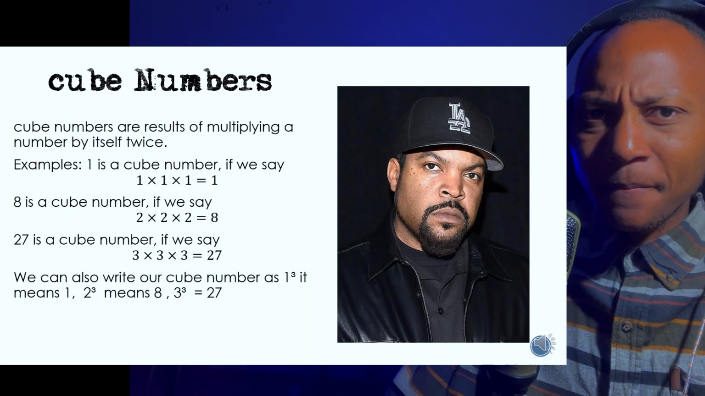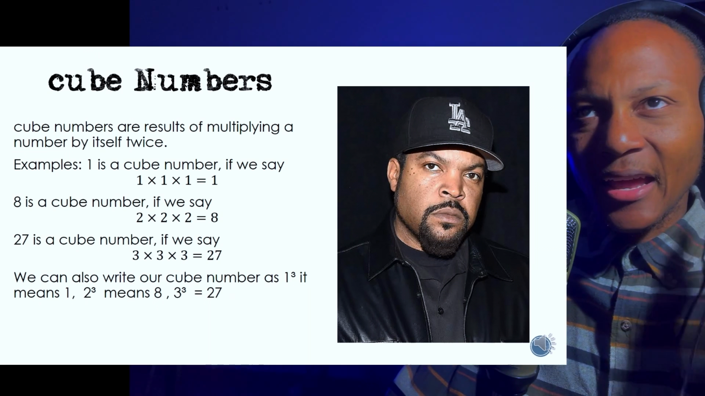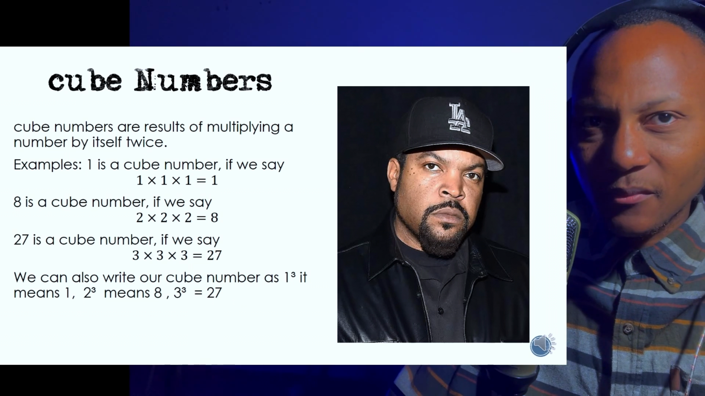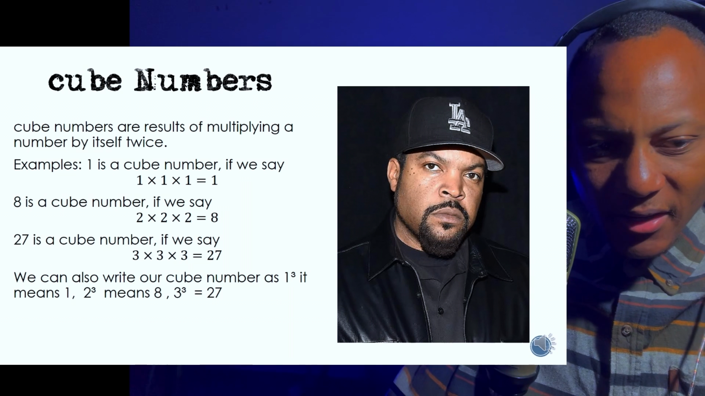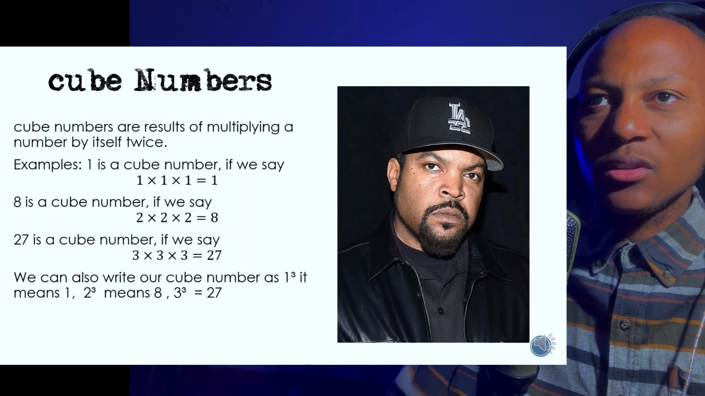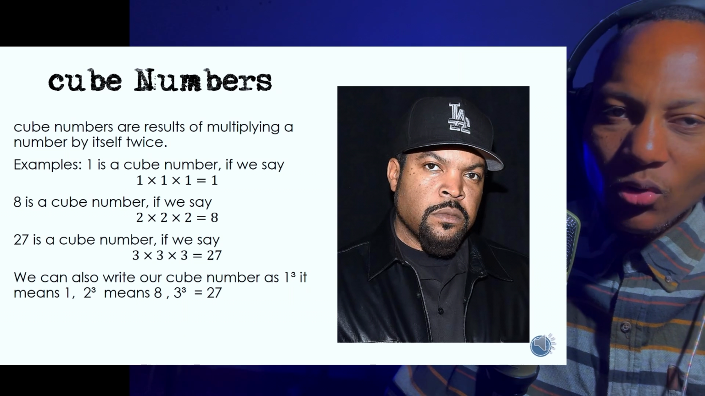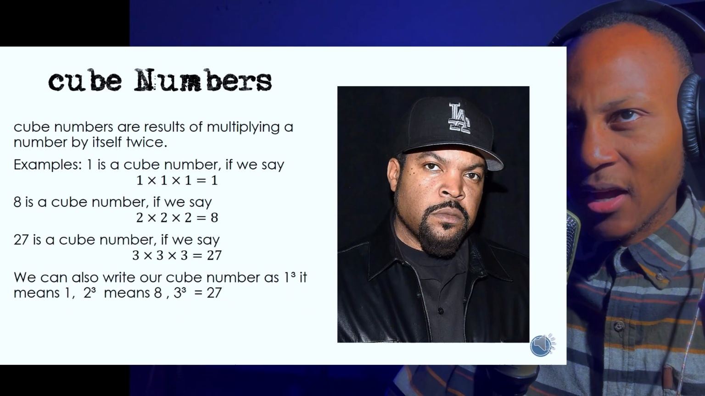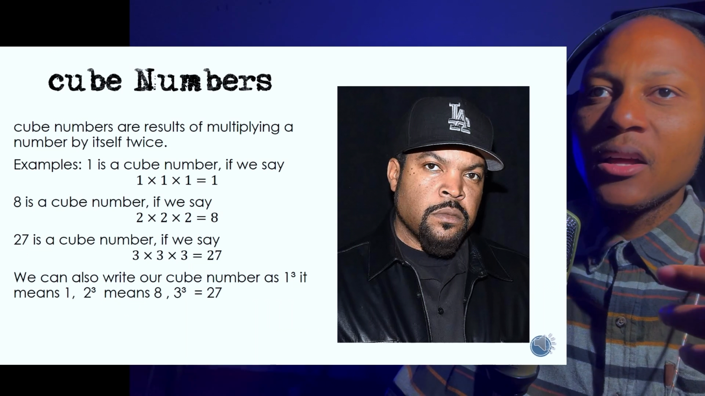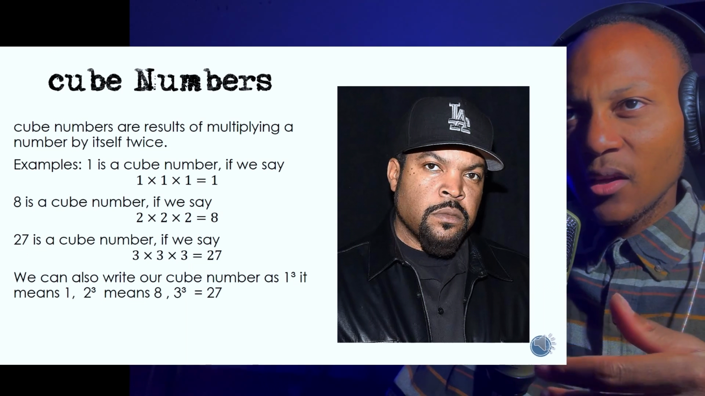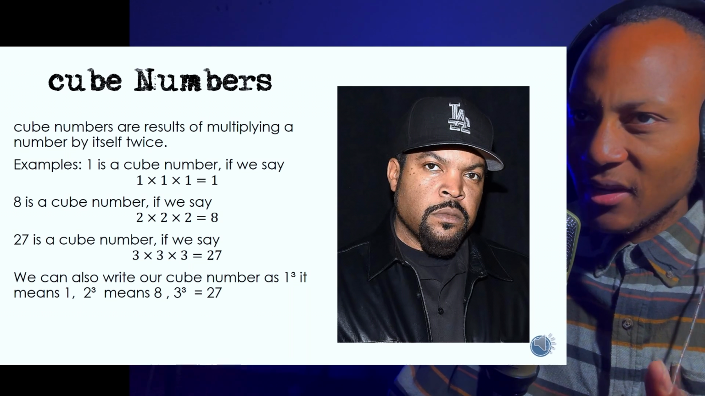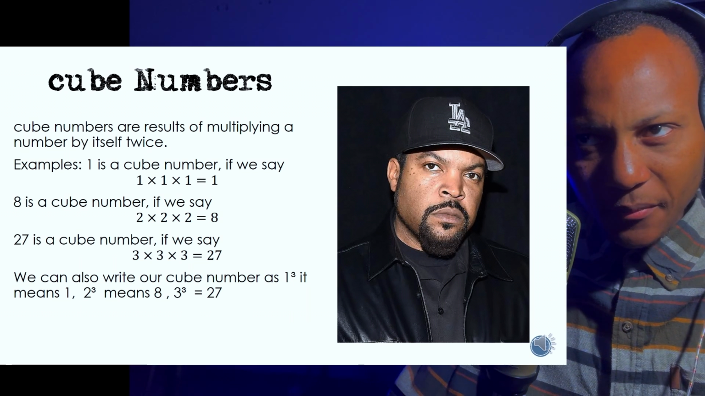So a cube number is when you multiply a number by itself two times. If you say 1 times 1, that's the first time, and then you say times 1 again, that's the second time. The answer that you get is called a cube number. So 1 times 1 times 1 is 1. 1 is a cube number. 2 times 2 times 2 is 8. 8 is a cube number. 3 times 3 times 3 is 27. 27 is a cube number.